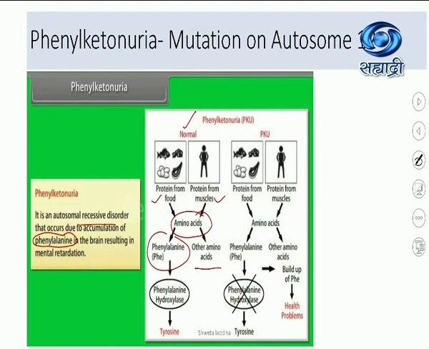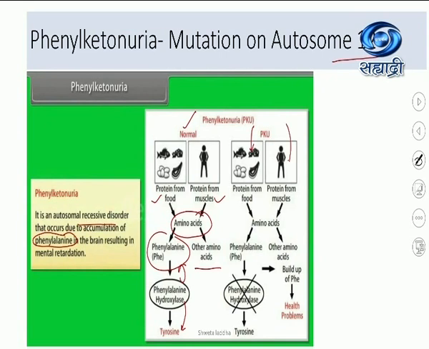There is an enzyme called phenylalanine hydroxylase. It is secreted by the liver. This digests the phenylalanine amino acid and converts it into tyrosine. This happens in you and me, and then tyrosine will participate in formation of dopamine, or it will form melanin pigments and many other things.